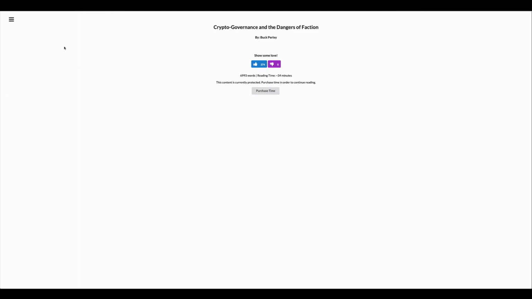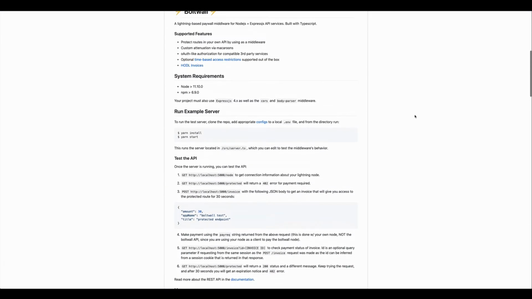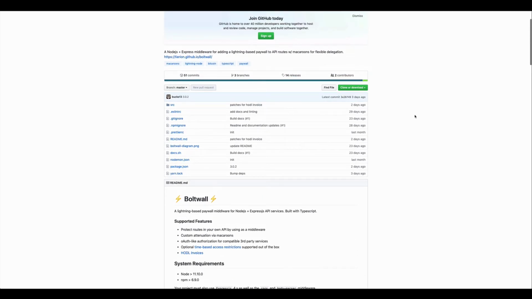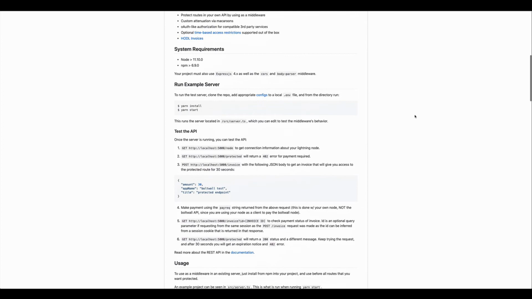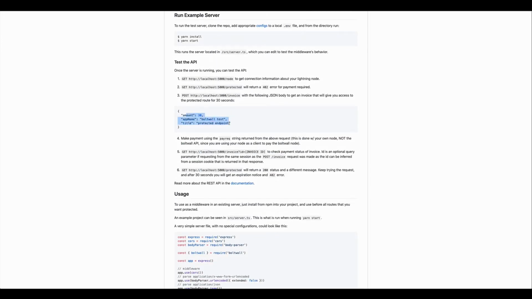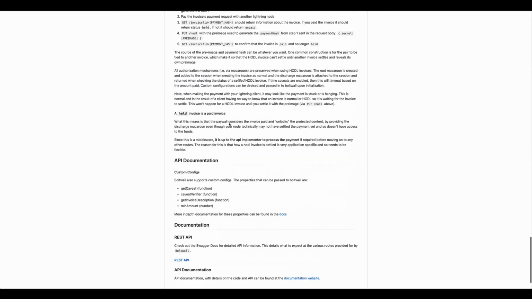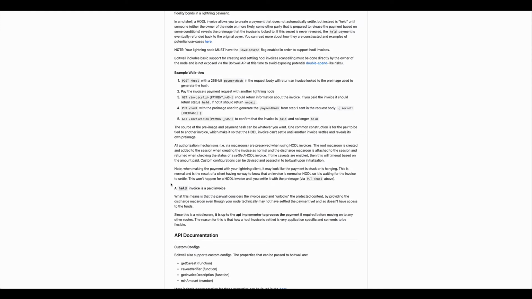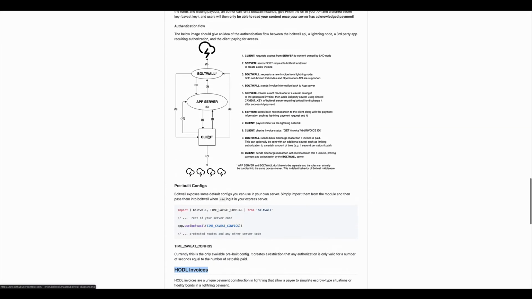Oh, one last thing I wanted to share was the Boltwall. So what we saw before was it was asking for a URL. So this is the Boltwall library, and this is an API middleware built with Express to allow you to accept payments, and it supports this timed service, but you can also do it without. It also supports the HODL invoices, which allows for that split payment mechanism.